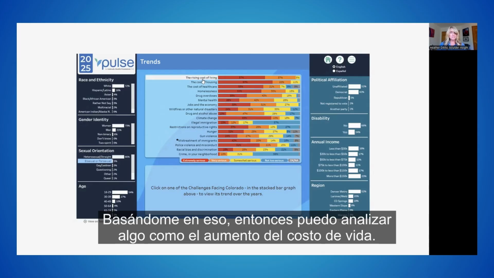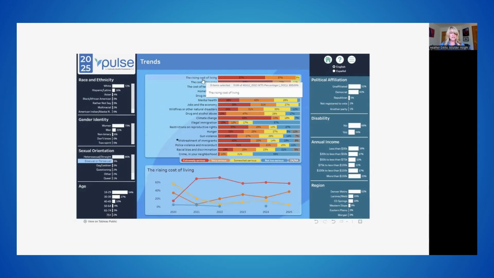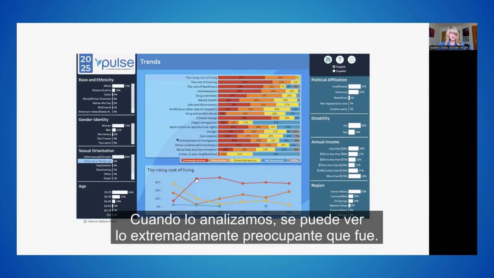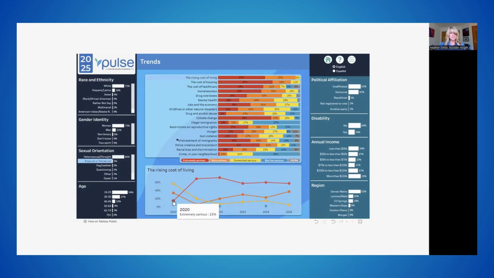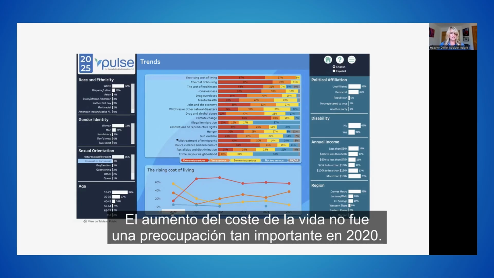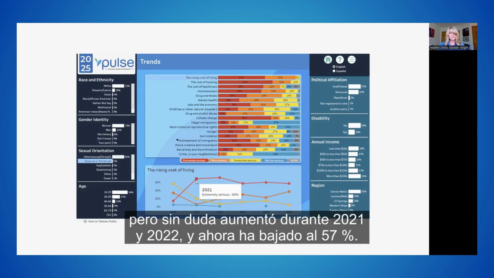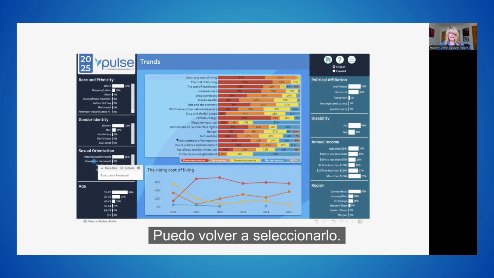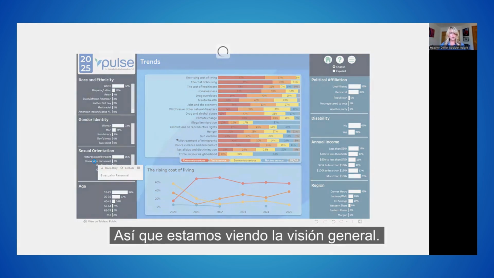And then I can look at something like rising cost of living. And when we look at that, you can see what was extremely serious. Rising cost of living wasn't as big of a concern in 2020, but it certainly increased over the 2021-22, and it has now dropped to 57%. I can select that again. So we're seeing the overall view.